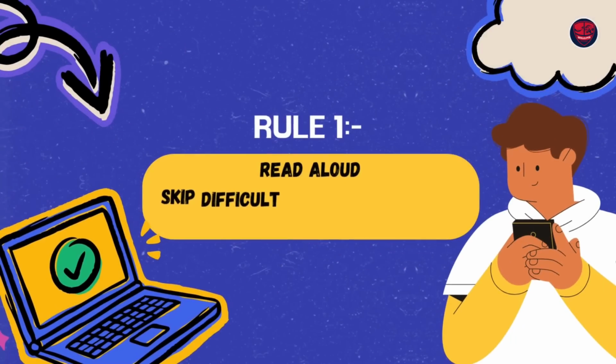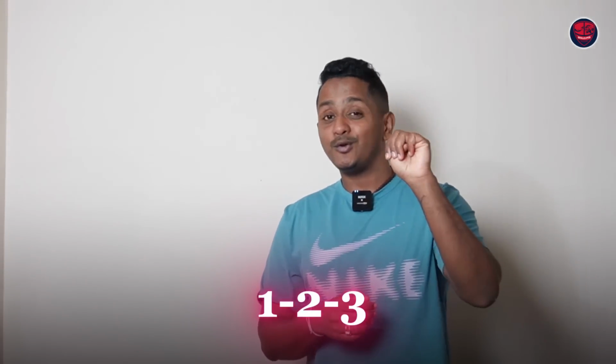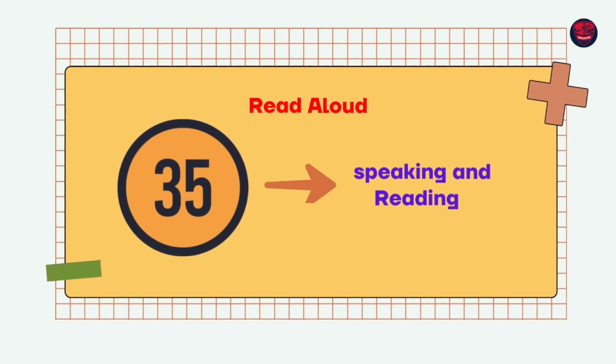Alright, without any further delay, let's straight away get right into how to trick the software with some updated rules of 2025. Let's quickly get into rule number 1 of 2025 with which you can still trick the software. The very first rule is in the PTE read aloud. You can skip the difficult words 100%. Yes, but how many difficult words? 1 or 2 or 3, not more than that. You skip 1 or 2 or 3 words, because if you speak them, you may fumble, you may hesitate. Then 100% you can skip them, but make sure your fluency is all precise. You do this, you still will get 35 out of 35 from read aloud towards your speaking and reading both.